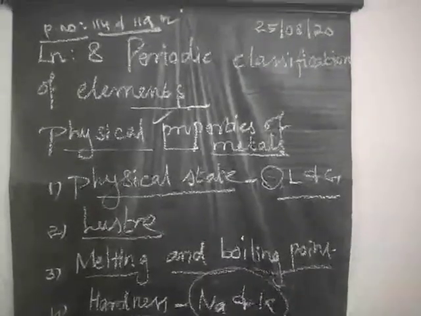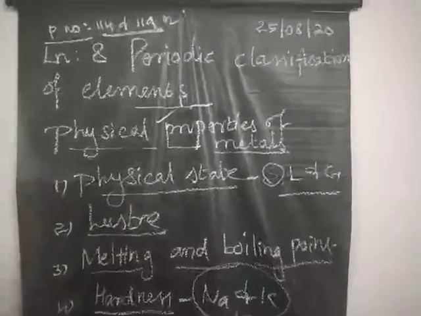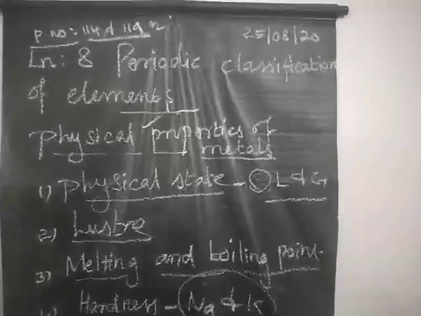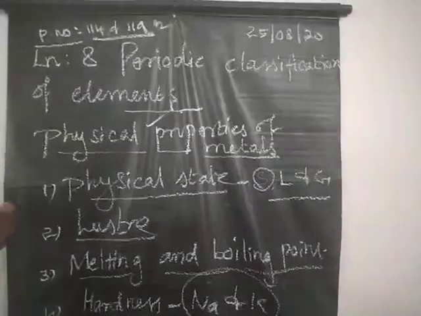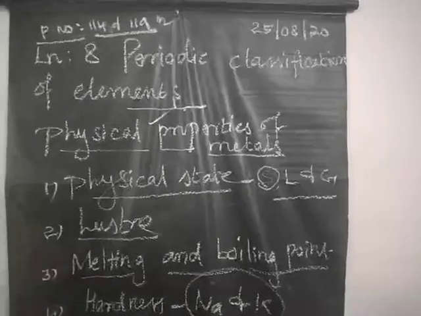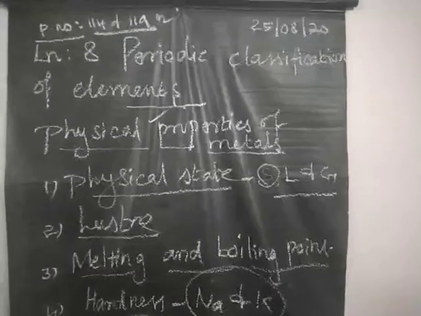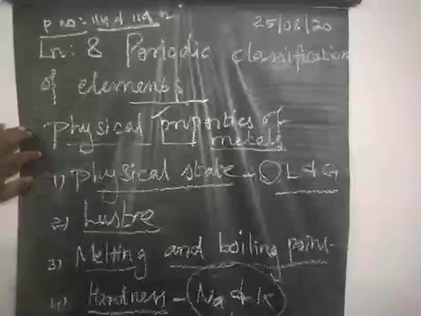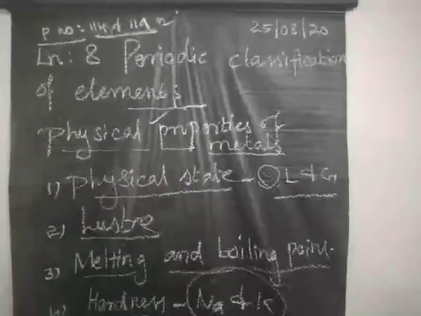Good morning, children. So last class we discussed how to extract the metal from ore. What are the methods involved to separate the metal from ore? Next one, occurrence of metals. Okay, so today we are going to see a new topic, properties of metals.